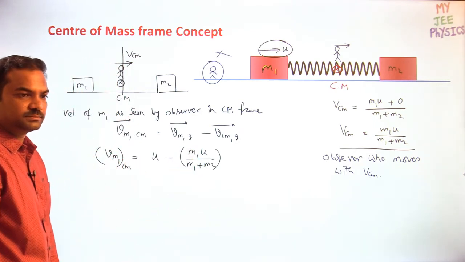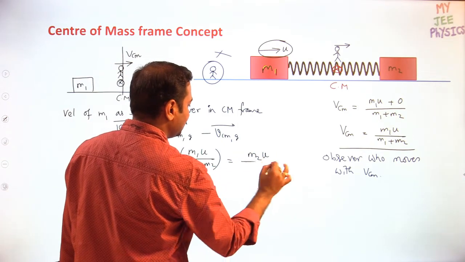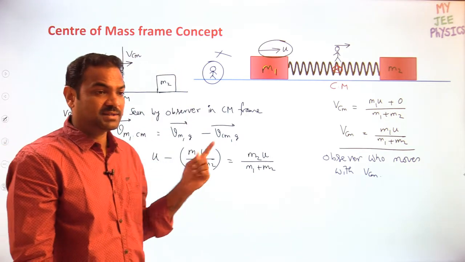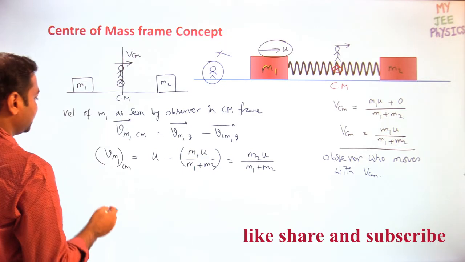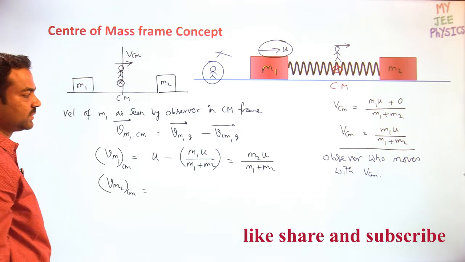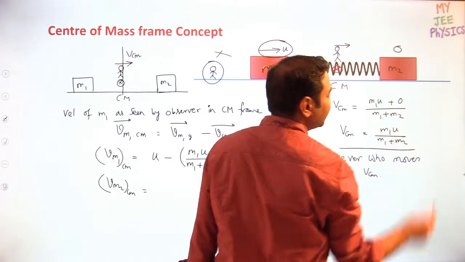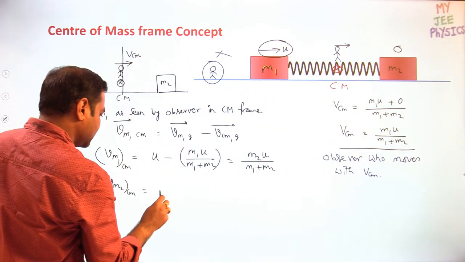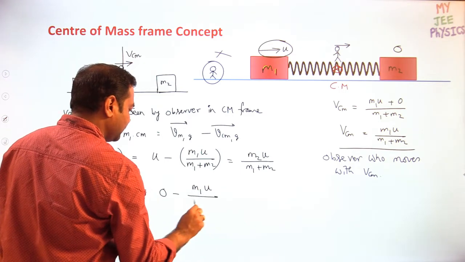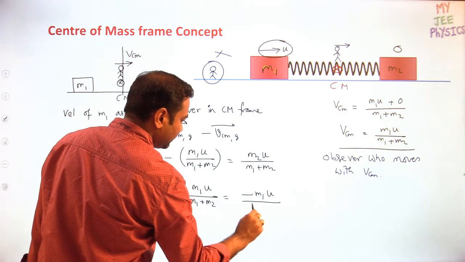Okay, with this, then I can write down m1 into u, cancel out, so go for LCM, then you will get m2u by m1 plus m2. This is the velocity of m1 as seen from the center of mass frame. Similarly, what is the velocity of m2 as seen from the center of mass frame? Velocity of m2, again same logic: velocity of m2 with respect to ground, which is 0, initially m2 was at rest, 0 minus velocity of center of mass with respect to ground, which is m1u by m1 plus m2. So minus of m1u by m1 plus m2.